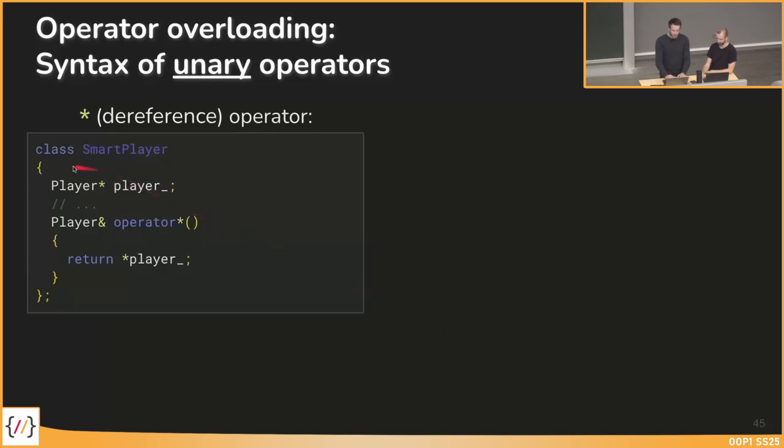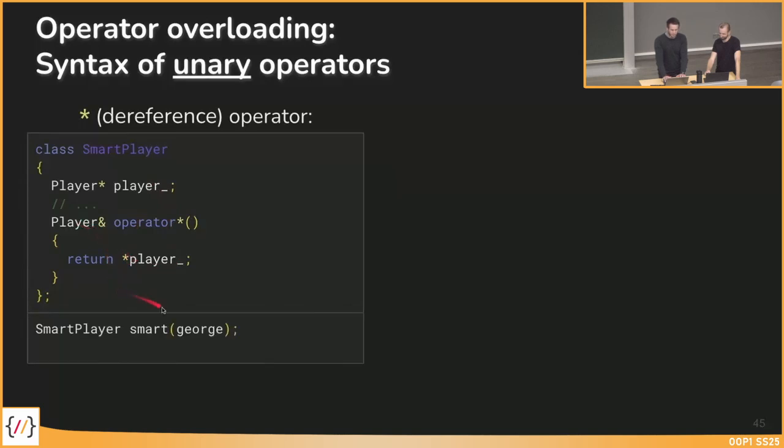This could look like this. We have a smart player class, maybe something similar to a smart pointer, where we have a player pointer as a member, and we overload the dereference operator of this smart player class, which should then return a reference to a player. I return my member, the player, and I dereference it to get the object, which I return as a reference.